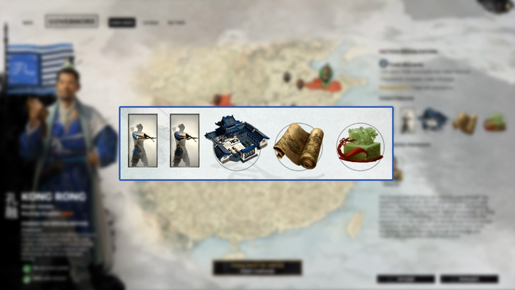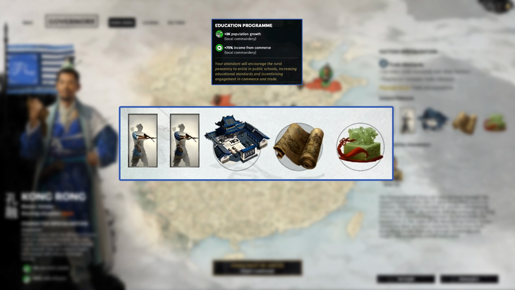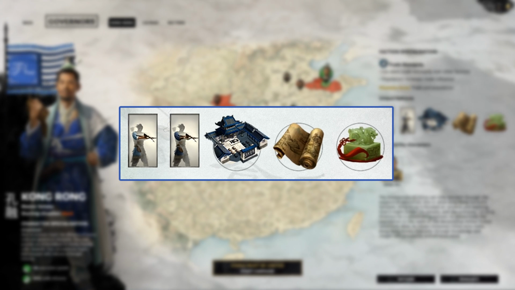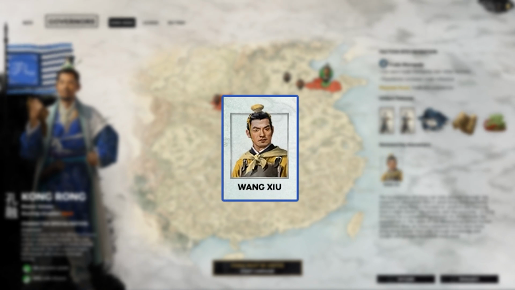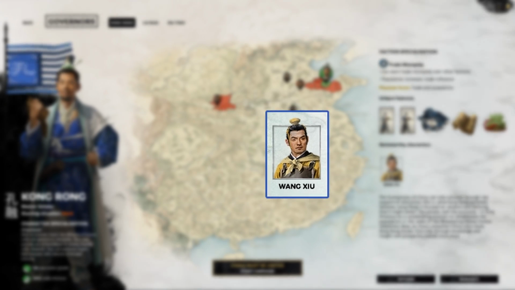Kong Rong also has a unique assignment, which increases population growth and income from commerce. As Kong Rong is a governor, he is loyal to the Han, meaning he can only become emperor by capturing the capital of an existing emperor. Finally, Kong Rong is accompanied by Wang Xu, whom we will look at in more detail later.